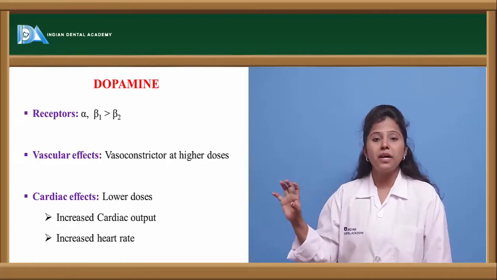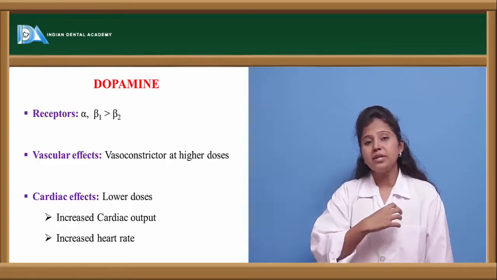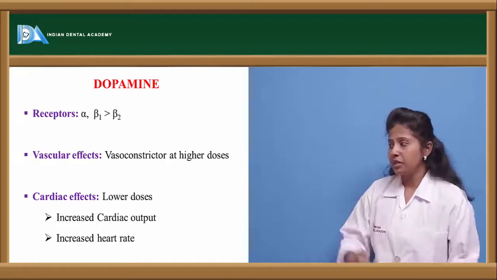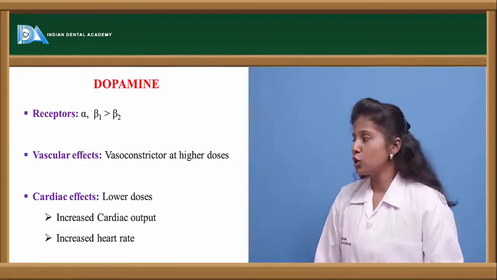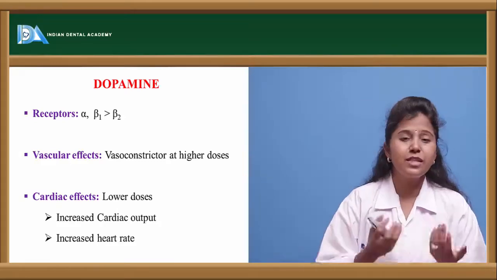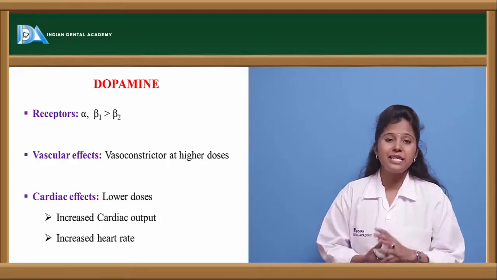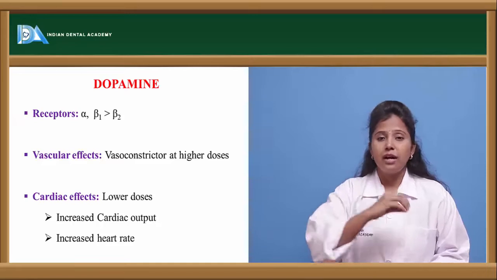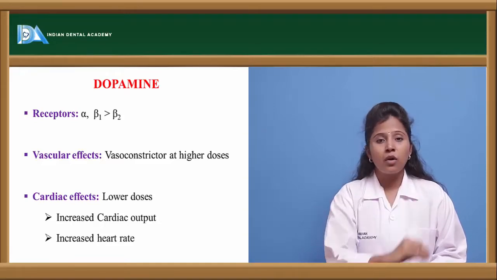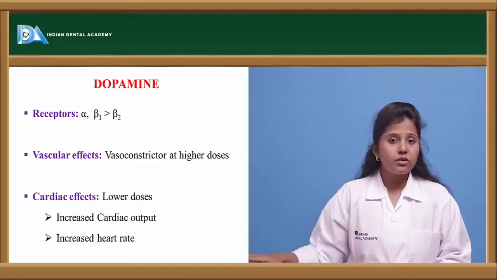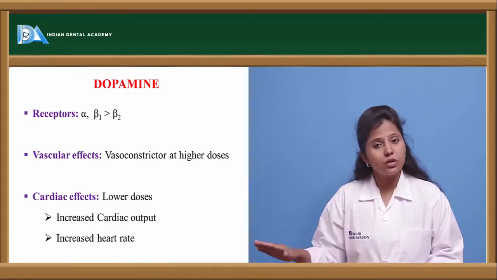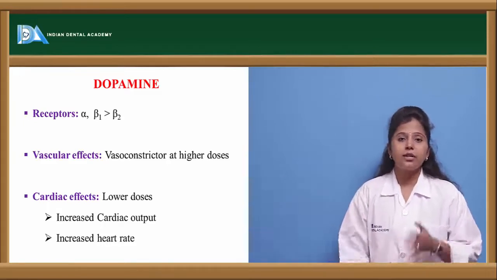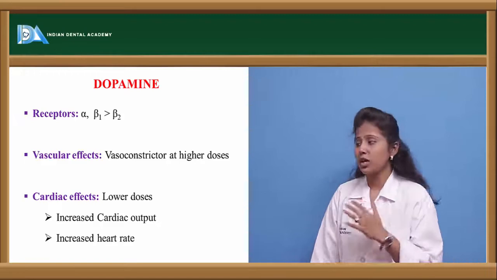So dopamine binds to beta 1 receptors more when compared to beta 2 receptors. It is not a potent vasoconstrictor, but it is a vasoconstrictor only when it is given in higher doses. If it is given in normal or smaller doses, it does not cause vasoconstriction. Only on higher doses does it show the effect called vasoconstriction.